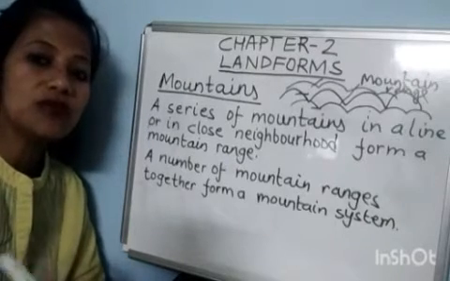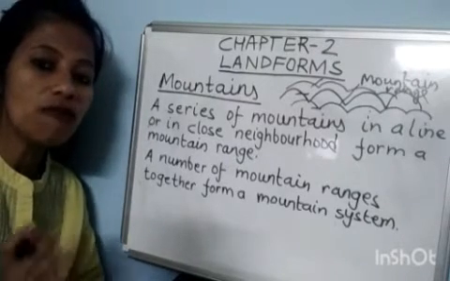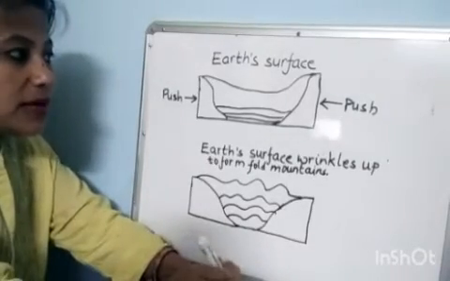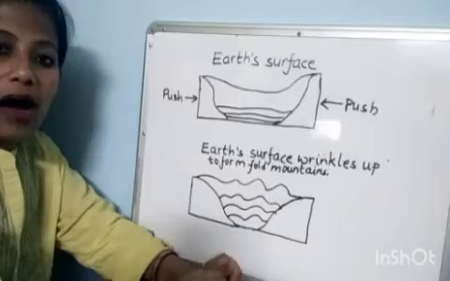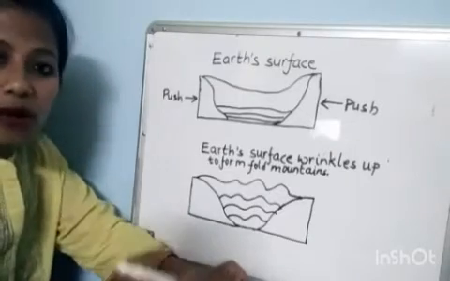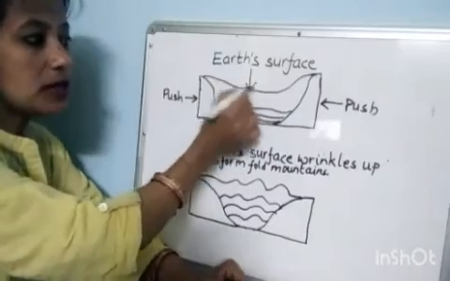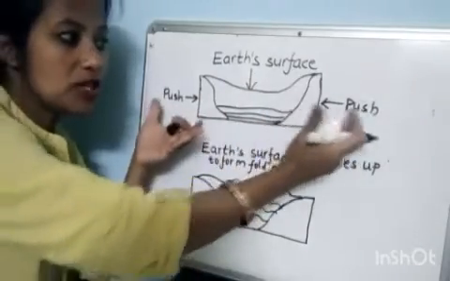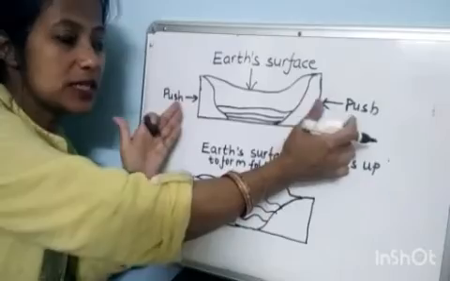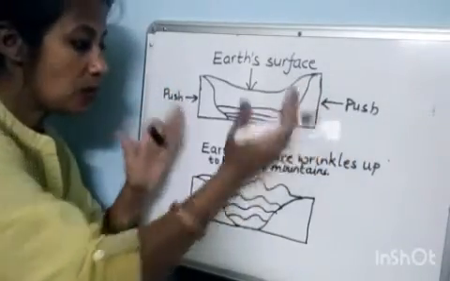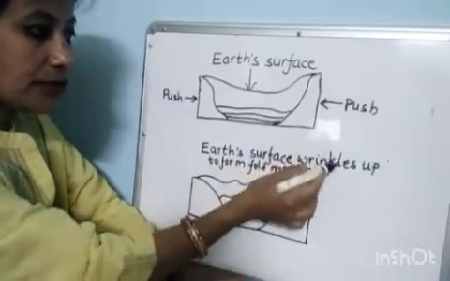First we will understand the formation of fold mountains. With the help of this diagram, you will understand how fold mountains are formed. This is the Earth's surface. The pressure is coming from both sides. Push. Then what happened?